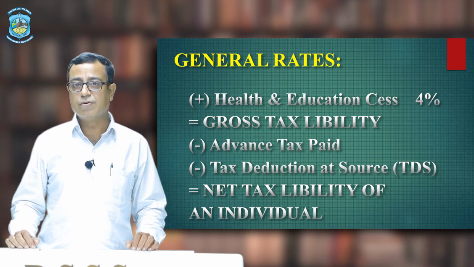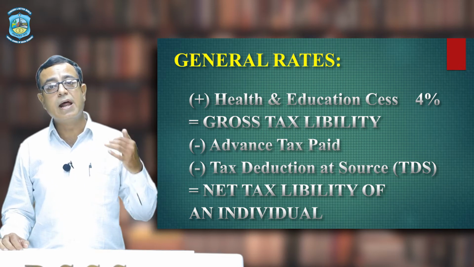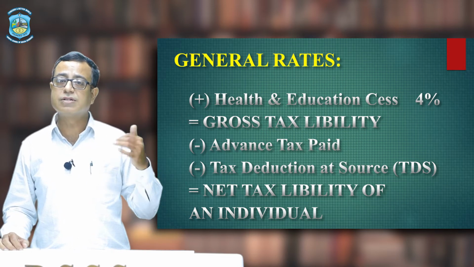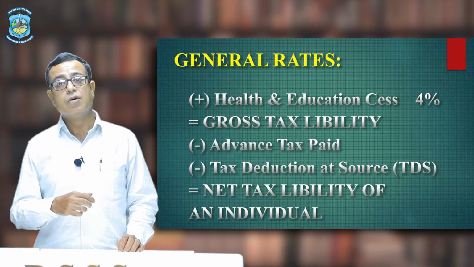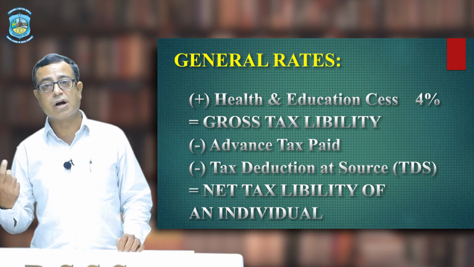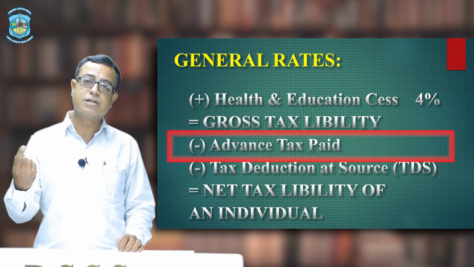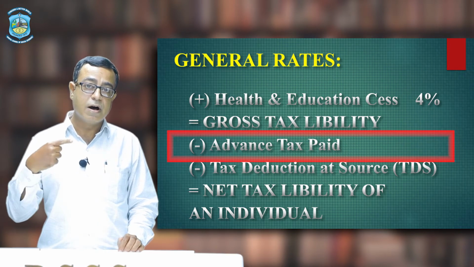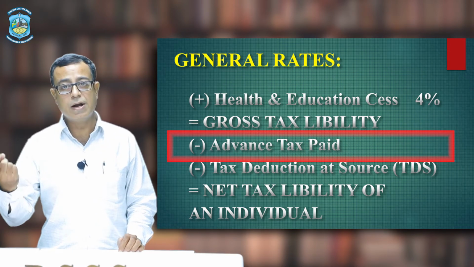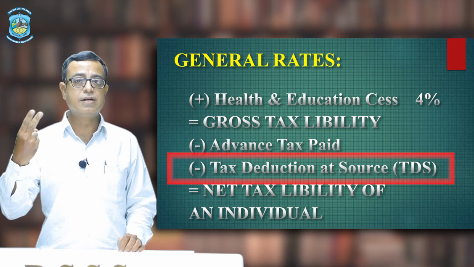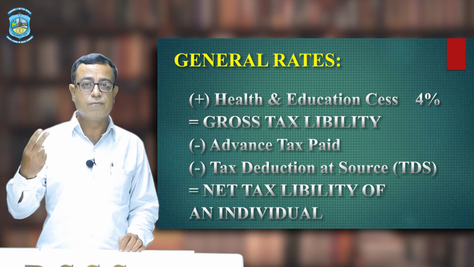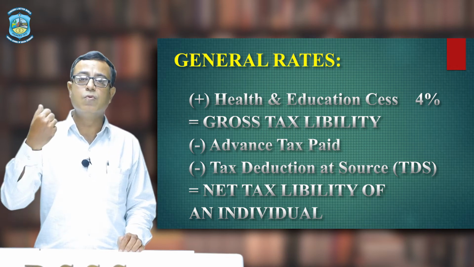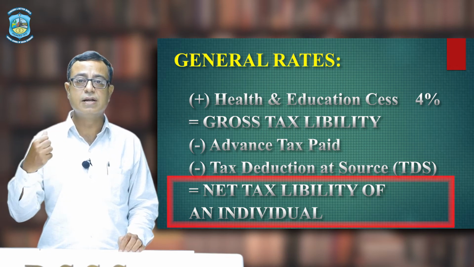Two amounts we have to deduct from gross tax liability to calculate net tax liability. These two amounts are advance tax, which you have already paid, and second is tax deduction at source. So, you deduct these two amounts from gross tax liability, and you will get your net tax liability.